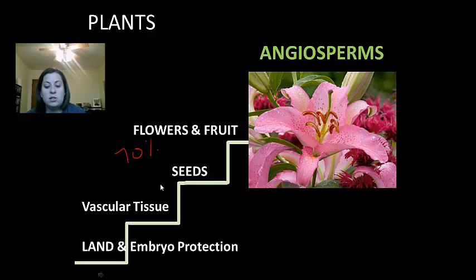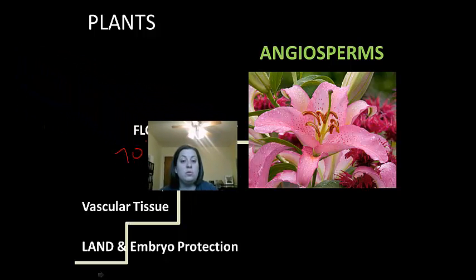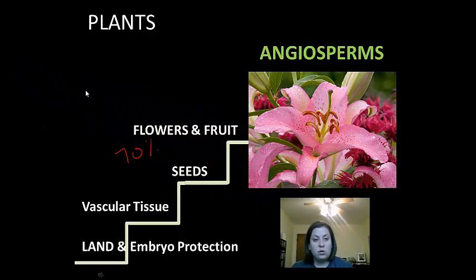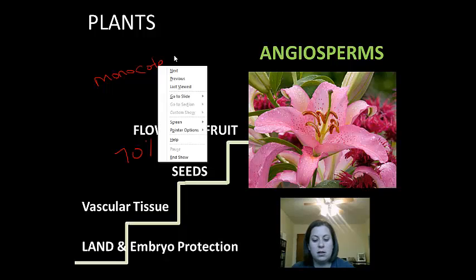Most angiosperms belong to one of two groups. Okay, now these two groups, they're just divided by the beginning of their name, and there's some characteristics we're going to discuss, but in later lectures. The first group are going to be known as monocots.